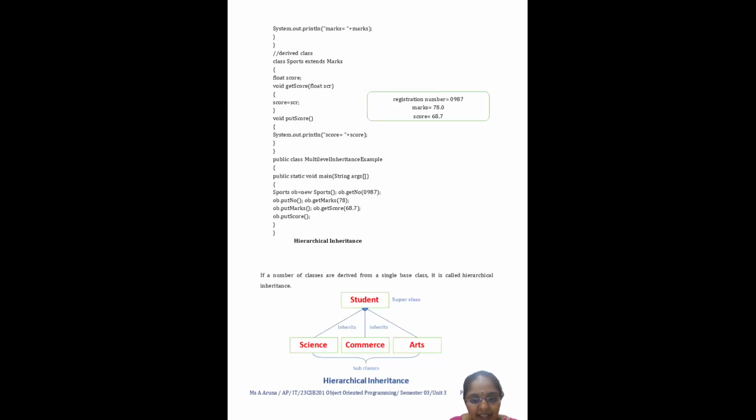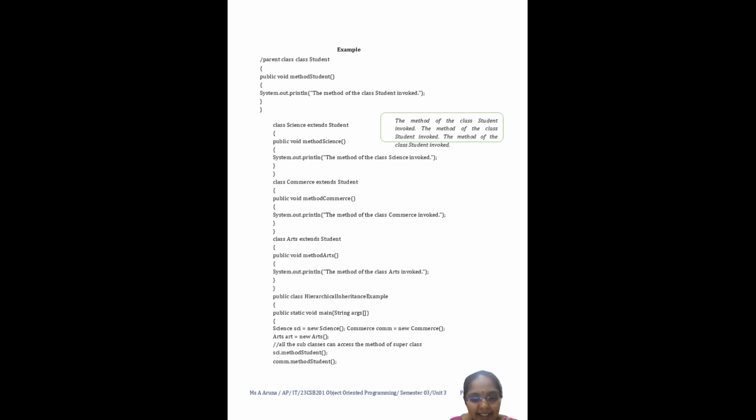Here we have a parent class. A parent class can contain the student information and it will be extended by three classes. So three classes will be derived from the same parent class. That is called hierarchical inheritance.